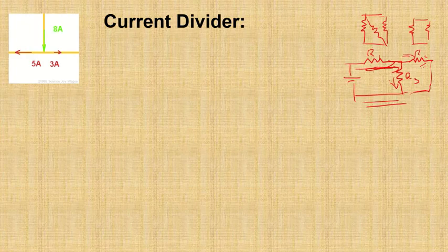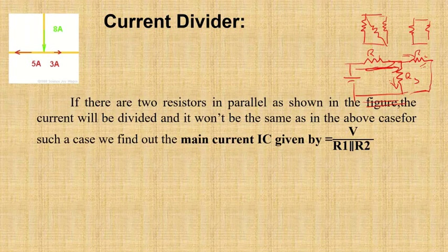Say this is the voltage and one current comes in, it divides itself, right? It will not be a similar case to what we did earlier in the potential divider. For finding the current flow through R1 and through R2, we need to do something extra. But first of all, we need to find the main current IC. So let me find out the main current IC. What is IC?